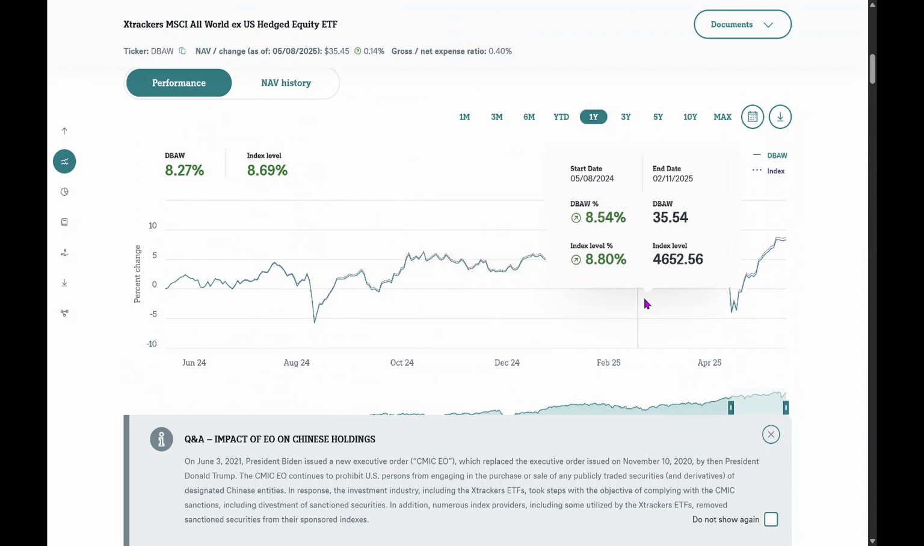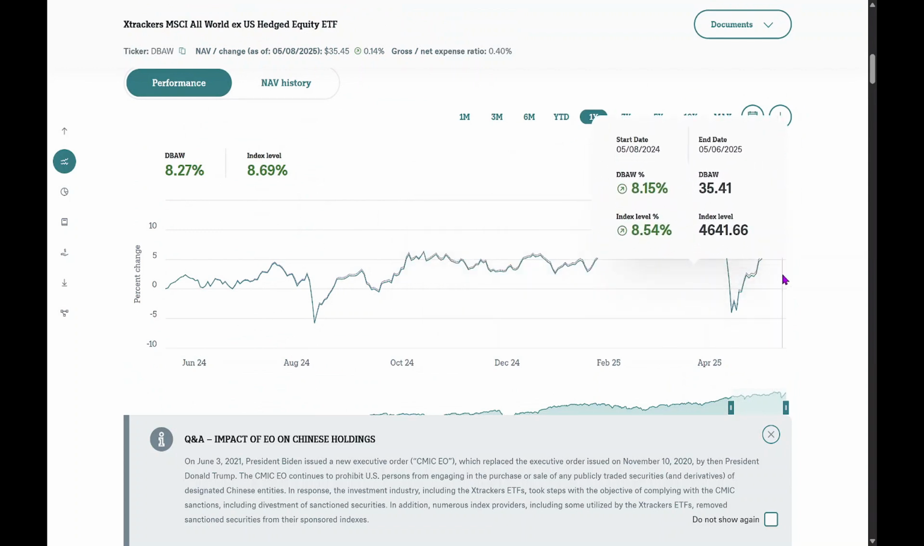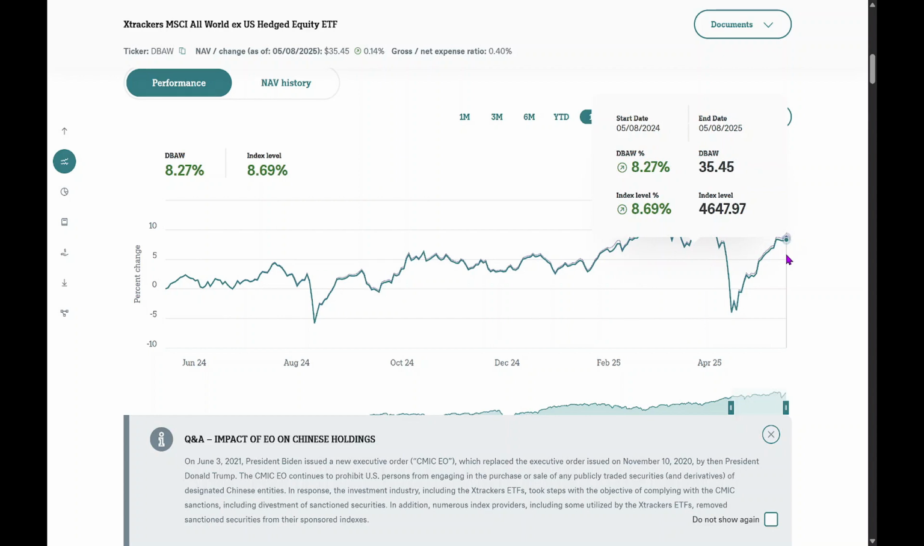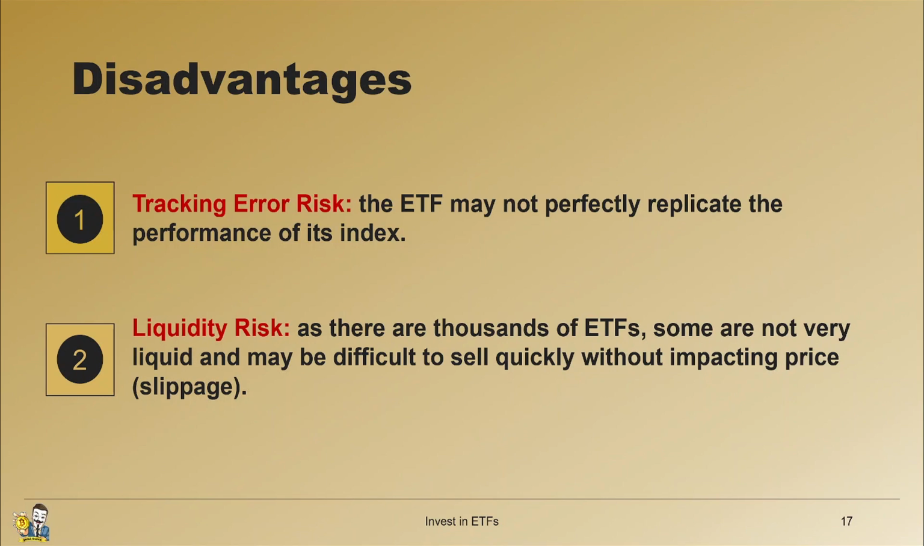Right here, we notice a small gap between the performance of the ETF, labeled as DBAW, and the index it tracks. The index performance is shown with a dotted line, and the ETF's performance is shown with a solid line. As we can see, there's a slight difference between the two. This difference is called the tracking error. It basically means that the return of your ETF might not perfectly match the return of the index it's supposed to follow. The second disadvantage is liquidity risk.